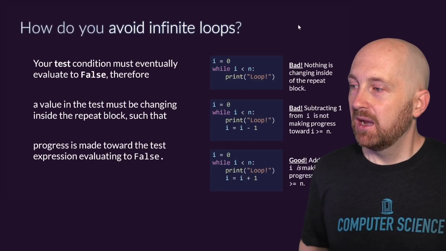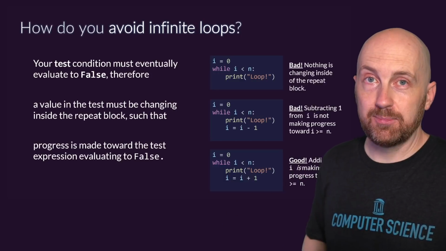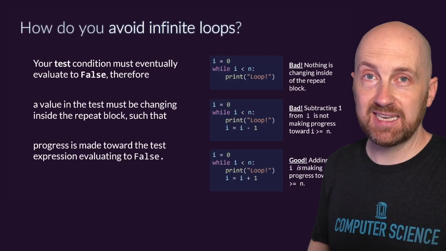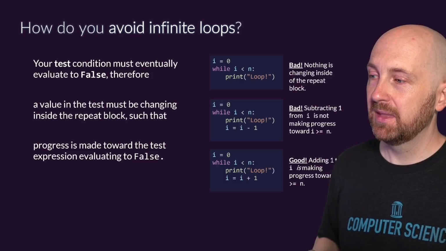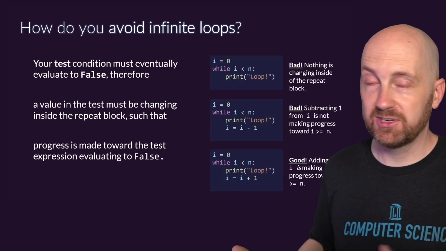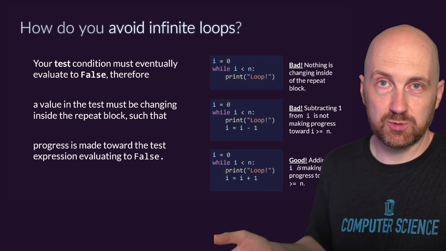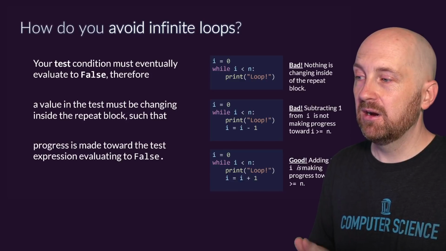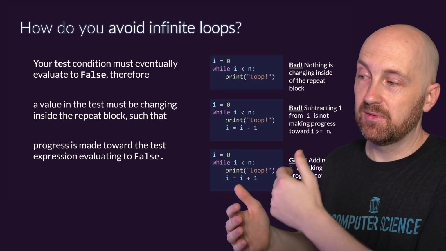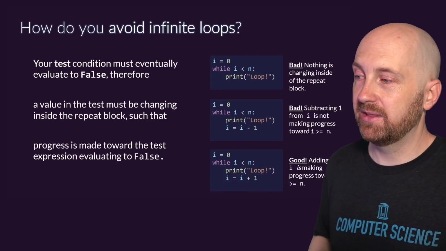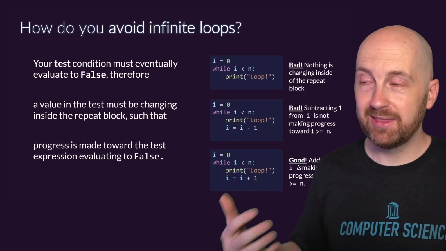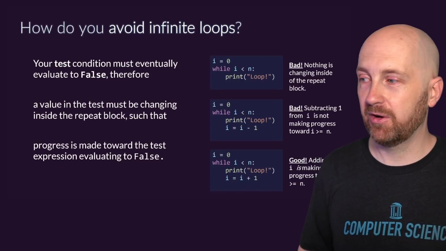And lastly, a good example that solves both of these is what we started with, right? We say I is less than n and assume that n is some positive value here. It actually could be negative, and that would be fine too, as long as I started out less than it. If it started out greater than it, we would skip over the repeat block and it just wouldn't run, right? But here, we've got a less than, so we know that I needs to be growing until it's equal to n or potentially greater than n. And in the loop body, in the repeat block, outside of any other conditional or anything like that, we're sure to be making forward progress towards it.